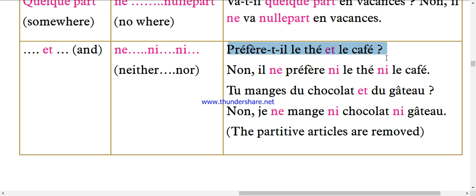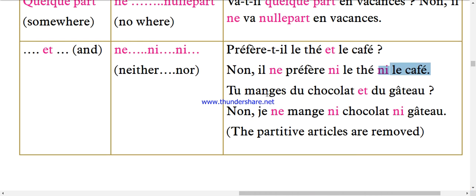Does he prefer tea and coffee? It is a question being asked. So you answer no. Il ne préfère. Préfère is a verb. So after ne, the verb has come. Then ni le thé, ni le café, neither the tea nor the coffee. So simply you understand it.